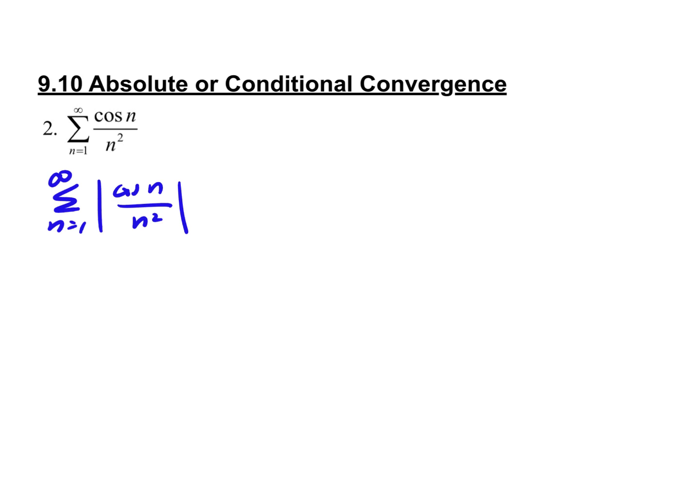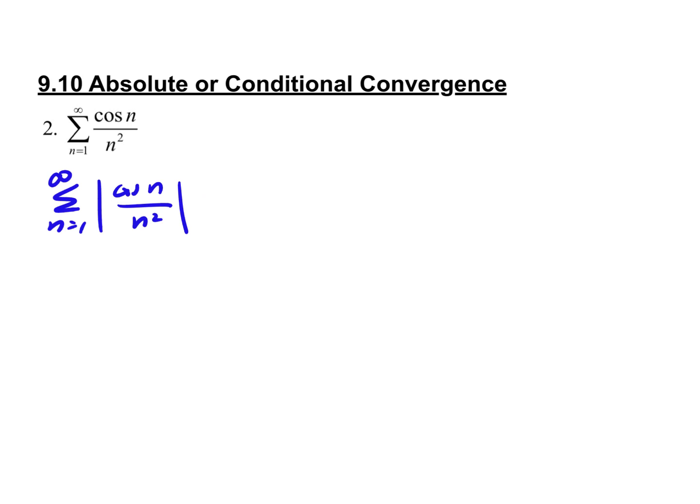Well, in order for the P series test to work, what has to be true? What is the biggest value that this could be? 1 over n squared. Okay, or it could be smaller than that, right?